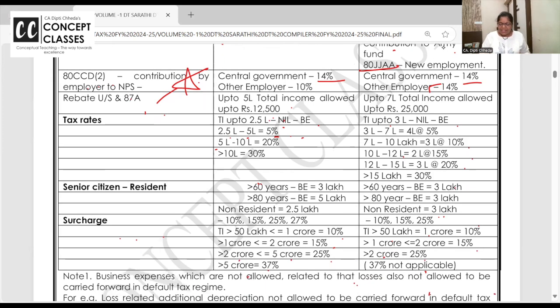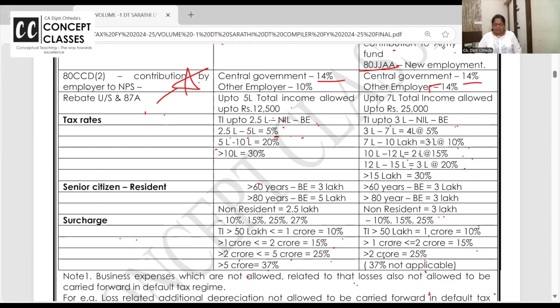Compare the tax rates. Old regime: up to 2.5 lakh nil, 2.5 to 5 lakh 5%, 5 to 10 lakh 20%, above 10 lakh only 30%. Here: up to 3 lakh nil, 3 to 7 lakh 5%, 7 to 10 lakh 10%, 10 to 12 lakh 15%, 12 to 15 lakh 20%, and above 15 lakh 30%. Here it is called 4323.